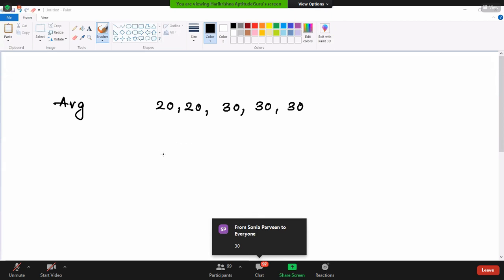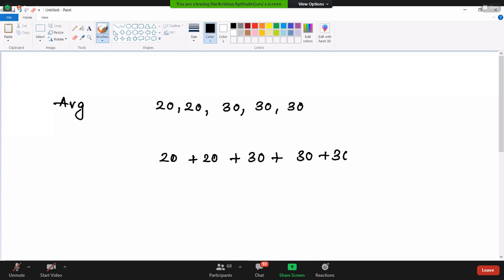So what is the average of these numbers? We can say 20 plus 20 plus 30 plus 30 plus 30 divided by the total number of terms. How many terms are there? 5 terms. This is one way of finding the average.